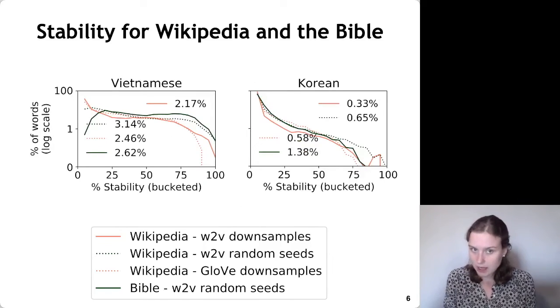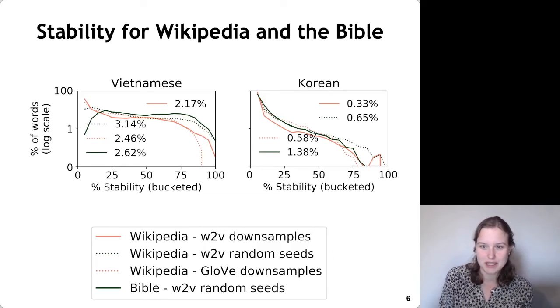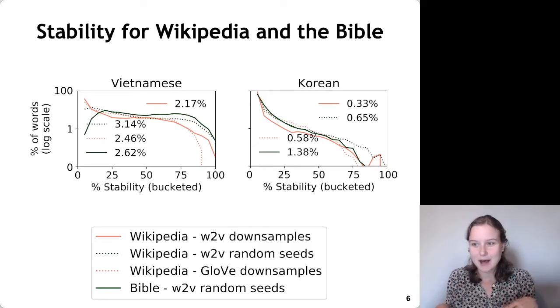So I'll point out 2 more languages while we're talking about these results, and that is going to be Vietnamese and Korean. So Vietnamese has the overall highest stability, and Korean has the overall lowest stability. So this shows you 2 patterns that are potentially a little bit different from some of the other languages in our experiment. Why does Vietnamese have the highest stability? We don't know for sure. One reason could be that it's the only language from that language family. And so it could have different characteristics that are impacting its stability, and that's why we see a higher stability with Vietnamese than we see for other languages.